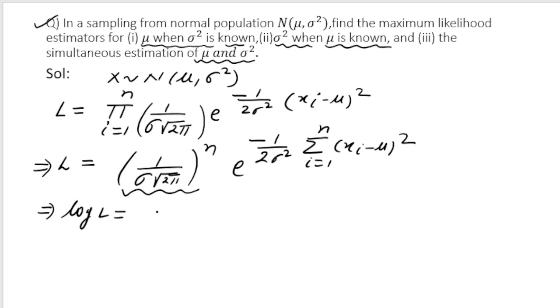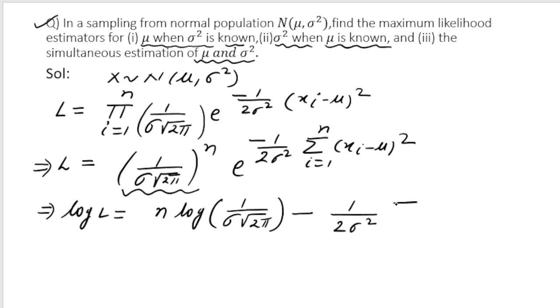So I write n log of 1 by sigma under root 2 pi, and minus, if I take the log of e to the power this, then log of e will become 1. So I will get minus 1 by 2 sigma square summation (xi minus mu) whole square, i varies from 1 to n. But I can rewrite this term again.